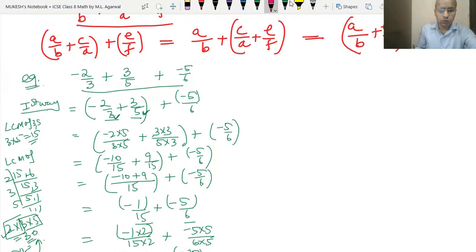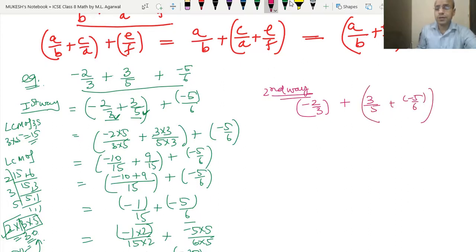Clear? Now do the second way. So what is the second way? First, we will add 3 upon 5 and minus 5 upon 6. We will do this addition first. So now we have to take the LCM of 5 and 6. Since 5 and 6 do not have any common factor, their LCM will be 5 into 6, means 30.